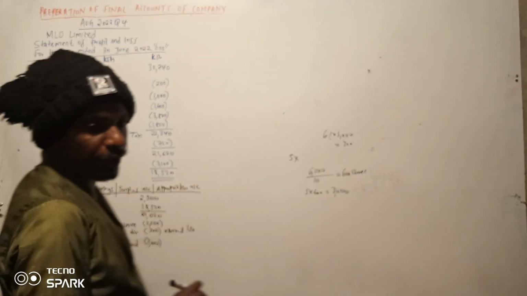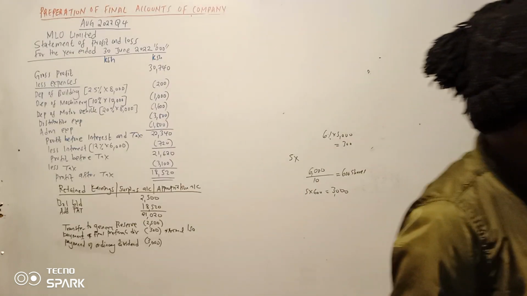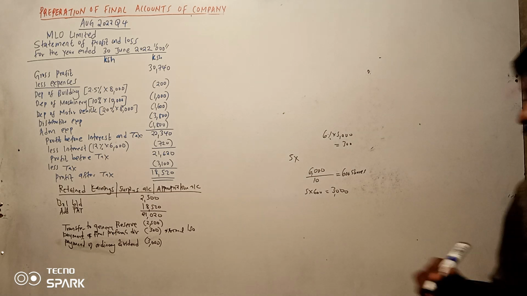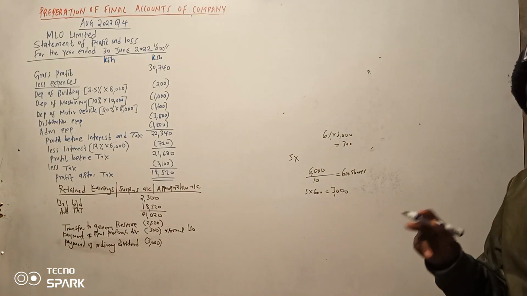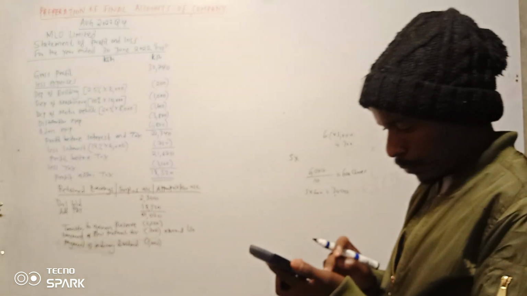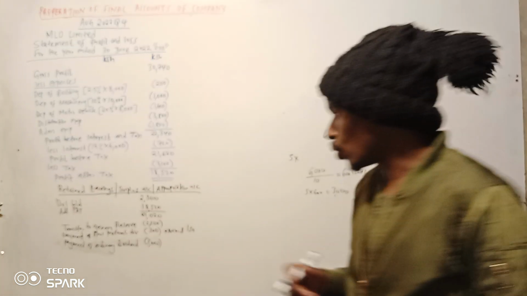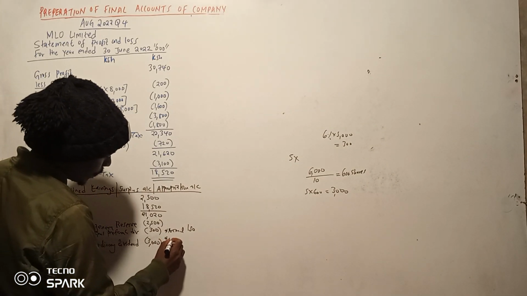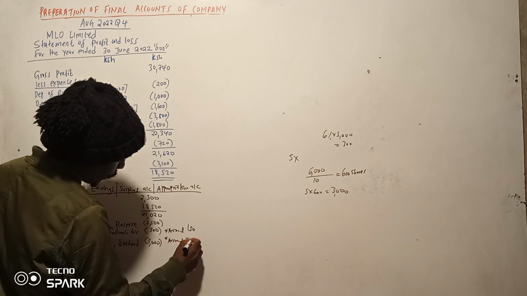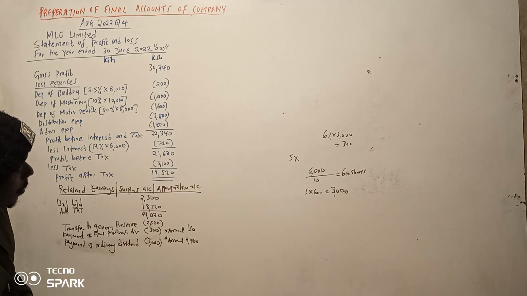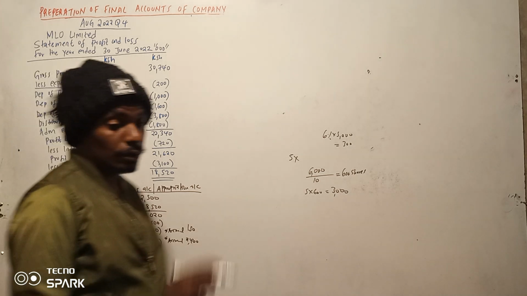But remember kuna yenye imelipwa in our trial balance. So ukienda kwa trial balance you have an ordinary of 600. So 600 has already been paid. So kumaanisha yenye jaripo ni ngapi? So out of this 3,000 kuna yenye jaripo from the 600. So kumaanisha yenye jaripo we have an accrual, inaweka tu kando, you just know 2,400. This one is not paid. That one is okay.